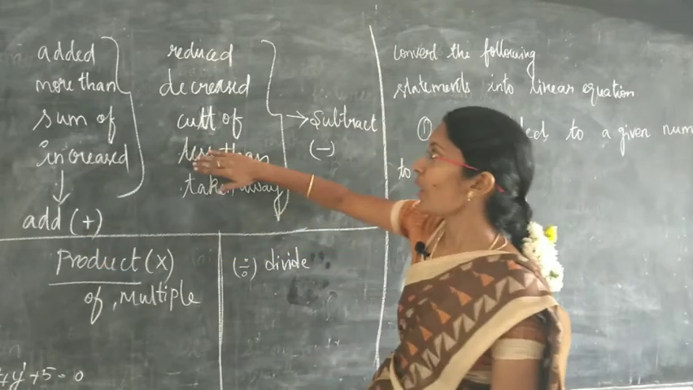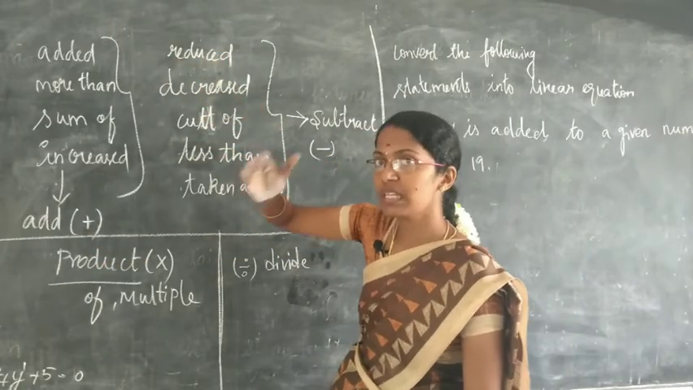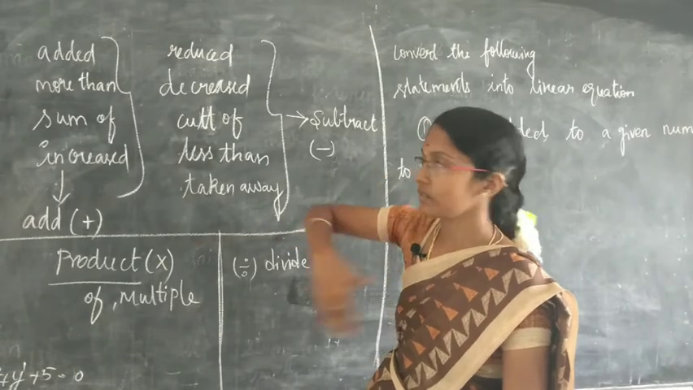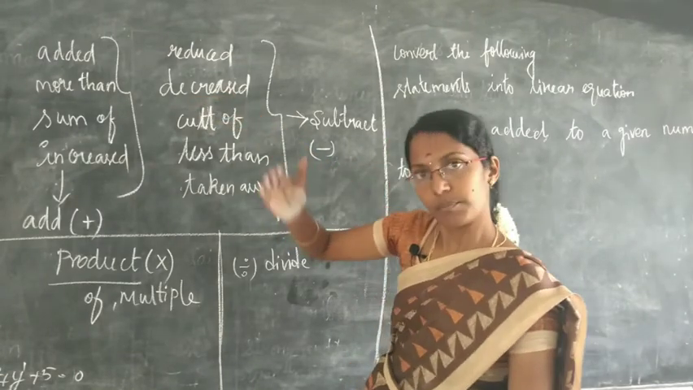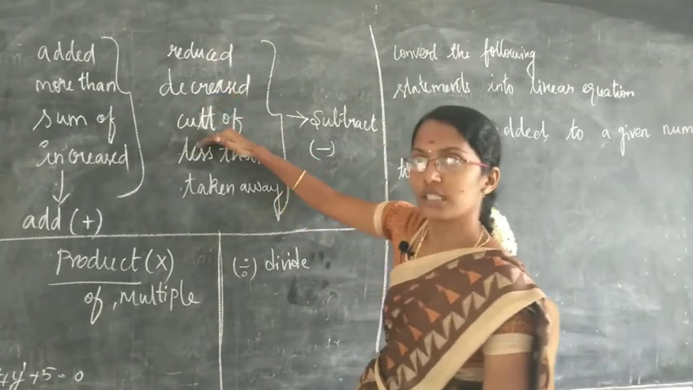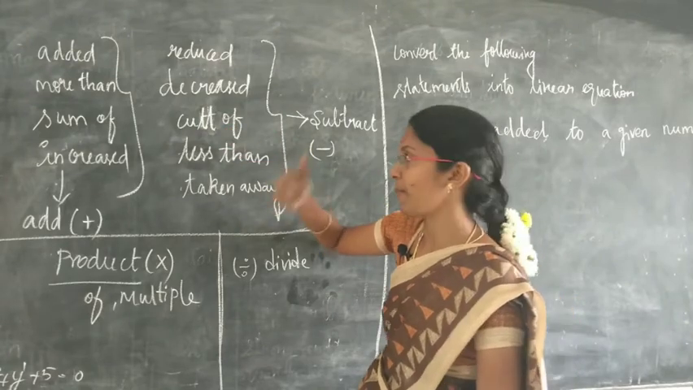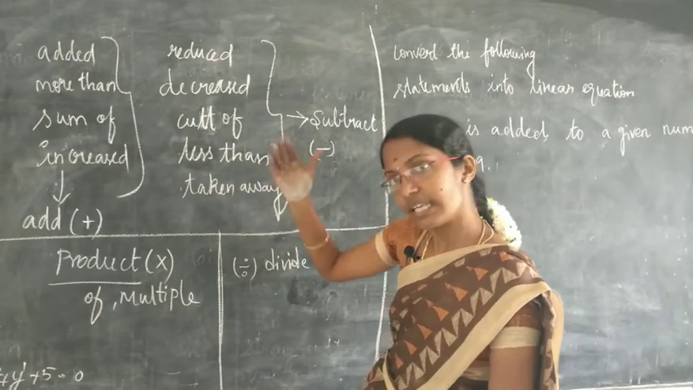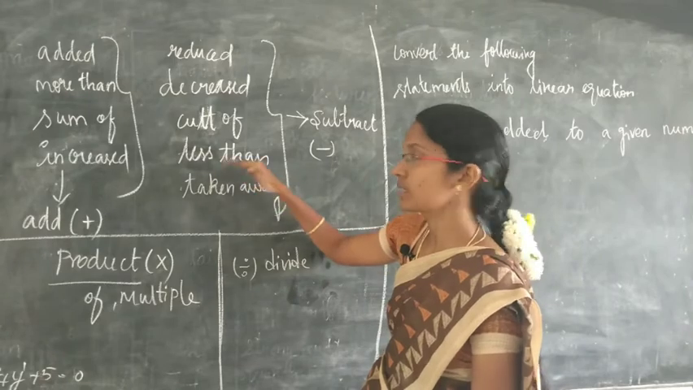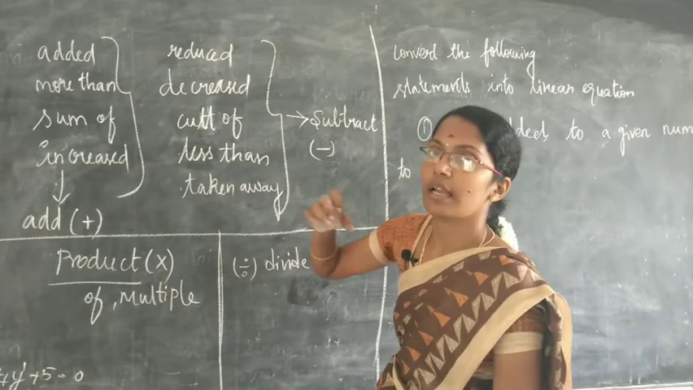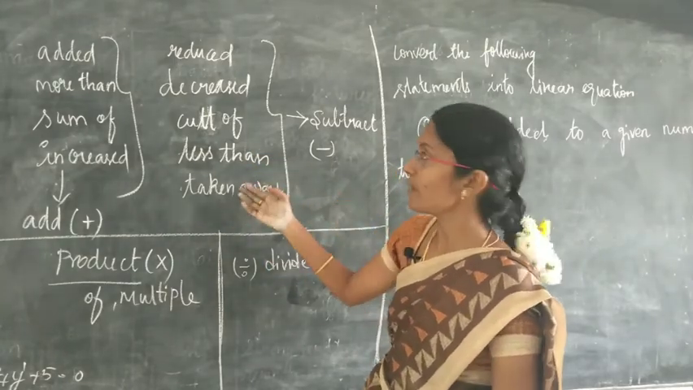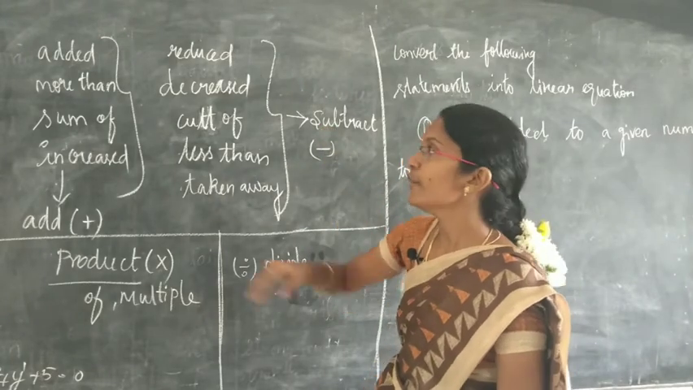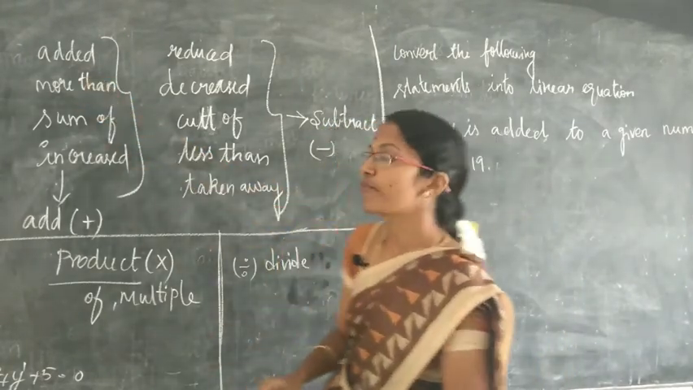Okay, and the next one, reduced. Reduced means subtract. Decreased means also subtract. Cut off means also subtract. Less than means also cut off, that is subtract. Taken away means also subtract.